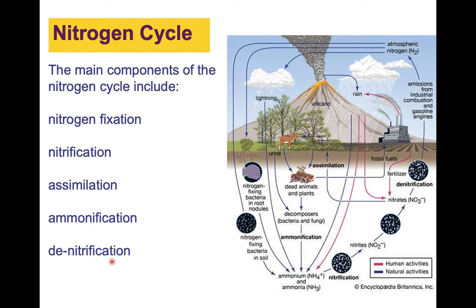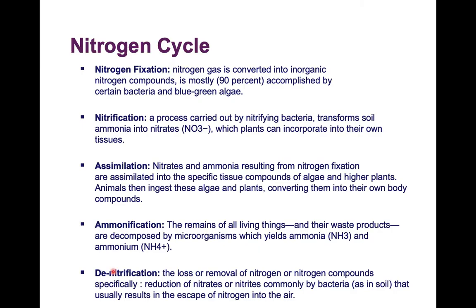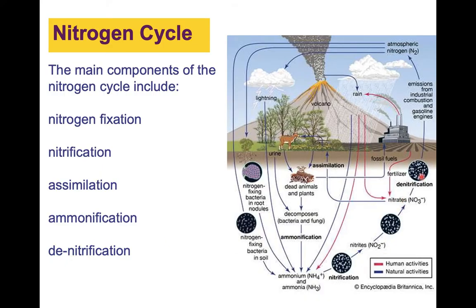Okay? And finally, we have denitrification. In denitrification, the loss or removal of nitrogen or nitrogen compounds happens by the reduction of nitrates, commonly by bacteria in soil, that usually results in the escape of nitrogen into the air. So we have the reduction of these nitrates by bacteria, and what ends up happening is that nitrogen can then be put back into the air as atmospheric nitrogen.